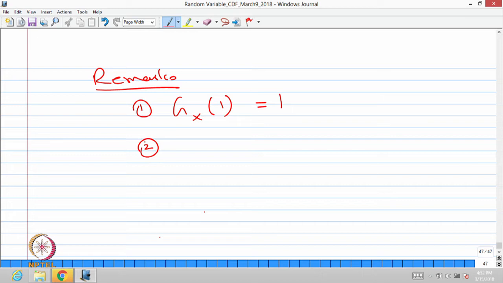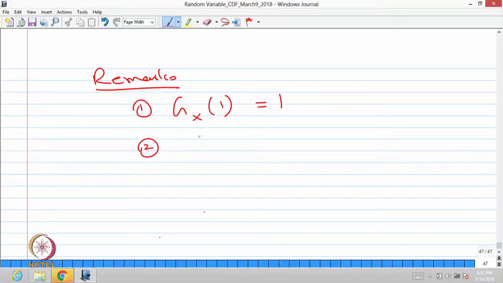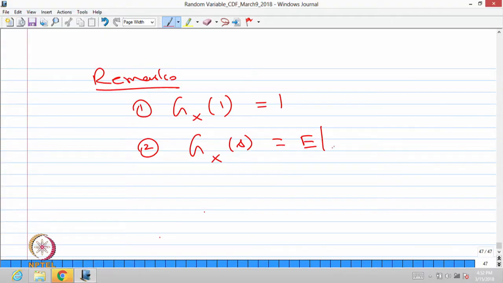The second remark, you can relate a probability generating function with the expectation of a function of random variable. That is, the probability generating function of x is a summation of probabilities multiplied by s power k. One can write it is nothing but expectation of s power random variable x.